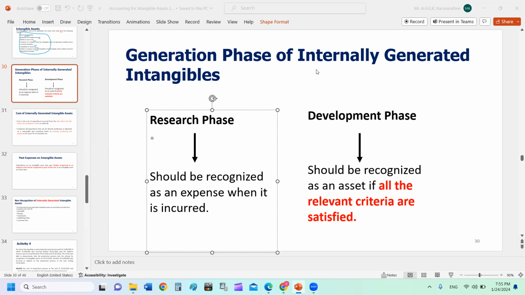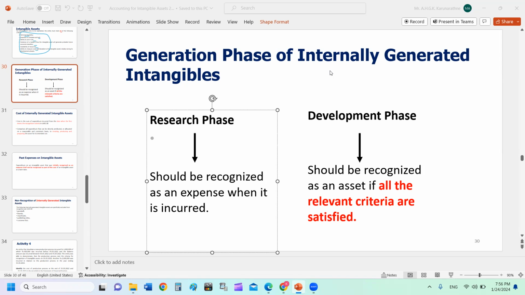So that is the meaning of an internally generated intangible asset. That means you are constructing, building or developing an intangible asset by yourself. So the term that ideally comes with an intangible asset is not construct or develop, it is generated. So we were discussing how to treat an intangible asset which is internally generated.